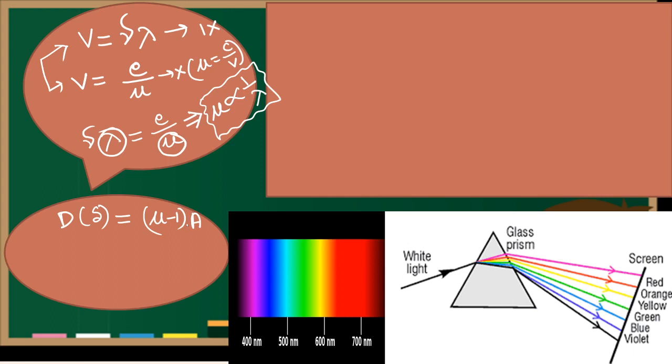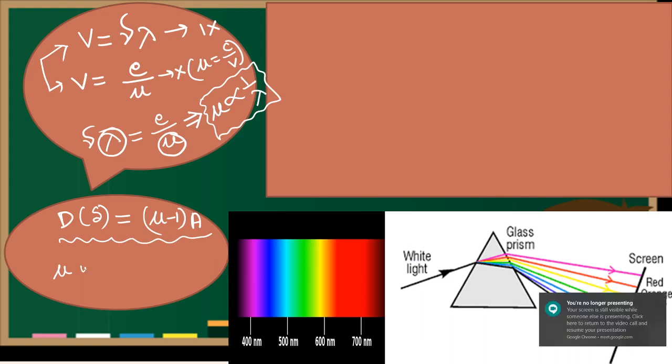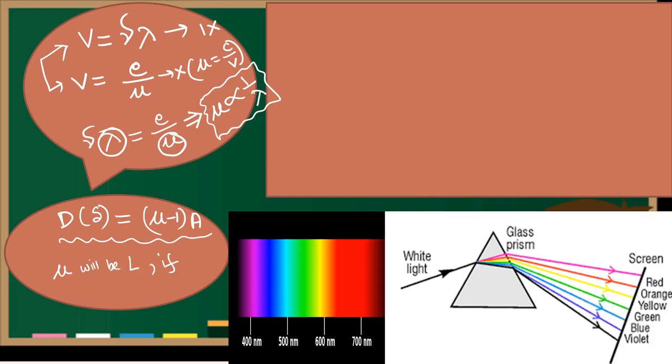So, just put this concept. If lambda is more, mu will be less, because they are inverse.